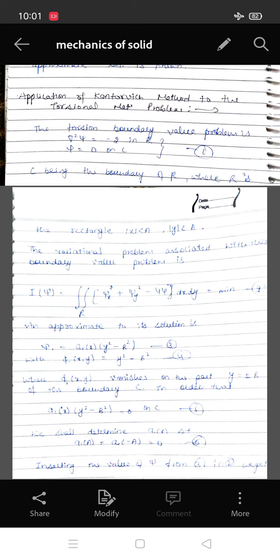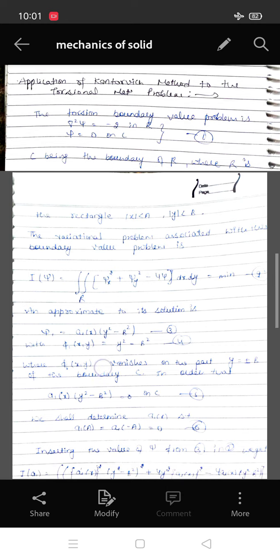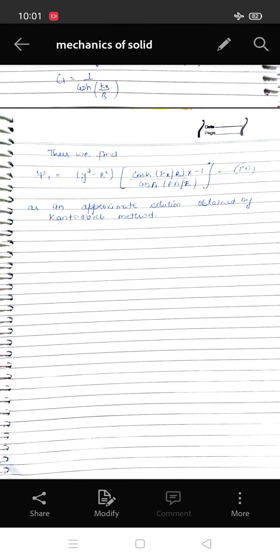The function a_1(x) must be an even function. Therefore, c_2 equals 0. Putting a_1(a) equals 0, we get c_1 equals 1/cosh(ka/b). Thus, we find psi_1 equals (y squared minus b squared)[cosh(kx/b)/cosh(ka/b) minus 1] as an approximate solution obtained by the Kantorovich method. Thank you.